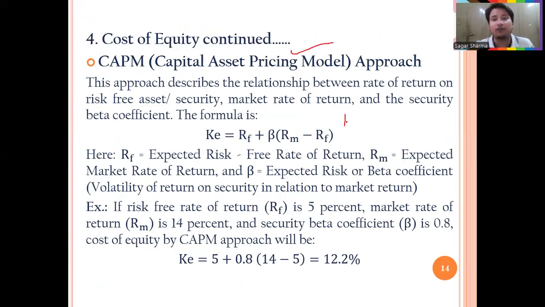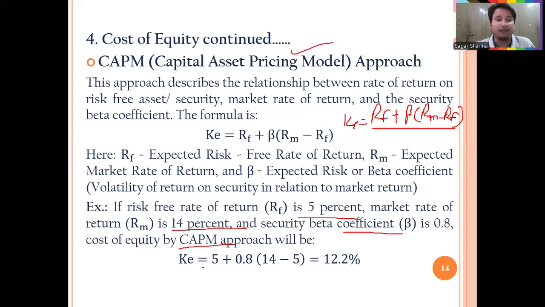Last one, very important, CAPM. This is a very simple formula for cost of equity: risk-free rate of return plus beta times market risk premium, that is market return minus risk-free rate of return. Remember this formula, very important. You can see the example. Risk-free rate of return is 5%, market rate of return is 14%, and security beta coefficient is given as 0.8. What is the cost of equity according to CAPM? So risk-free rate of return is 5, beta is 0.8, market return is 14, and risk-free rate 5. When you solve it, it will come to 12.2%.